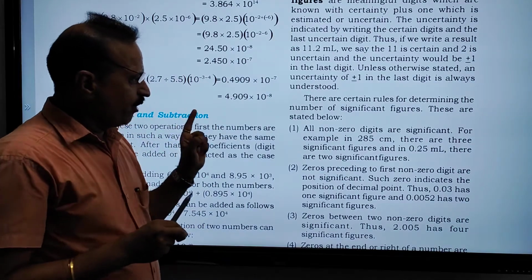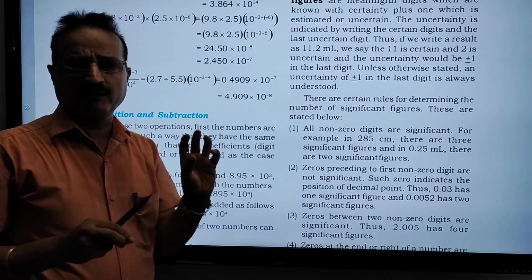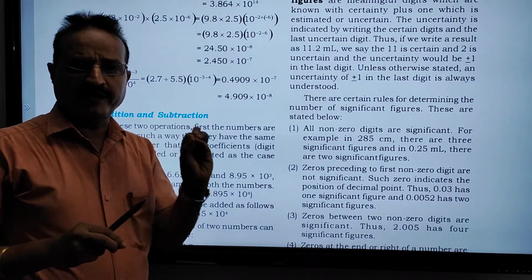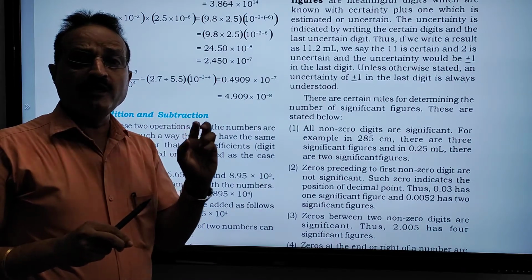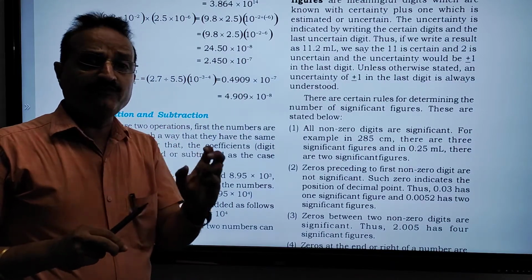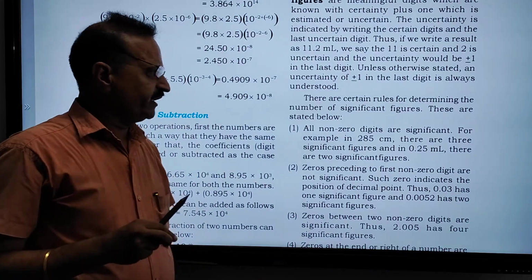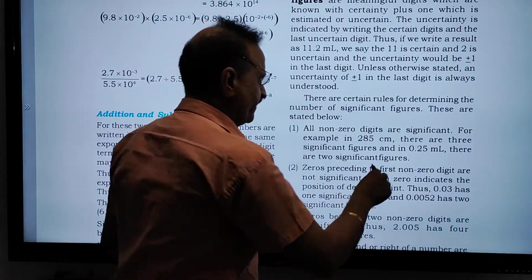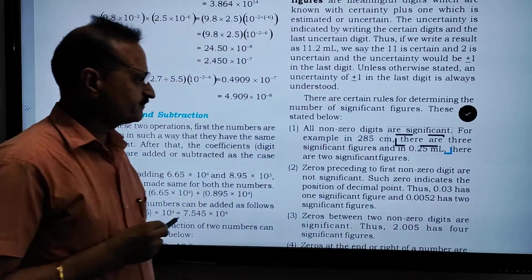So the first rule: all non-zero digits are significant. If any figure you are given has no zero, like 275, 385, 295, these digits contain no zero, so all non-zeros are significant numbers. For example, 285 cm is the length of some substance. It means there are 3 significant numbers.